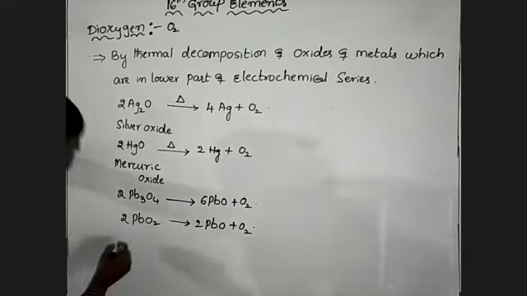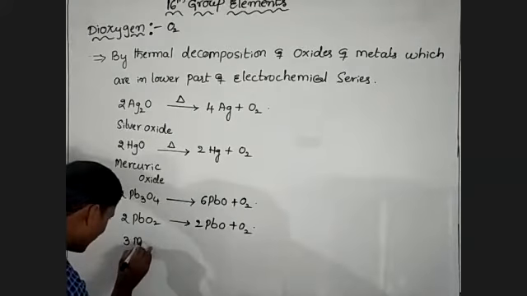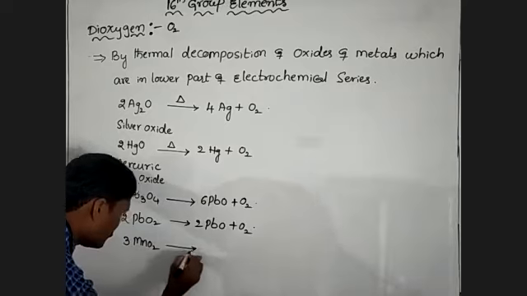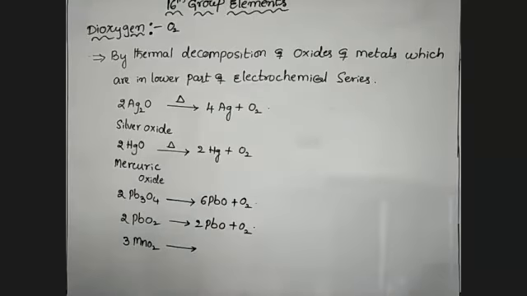And the last one is 3 moles of manganese dioxide.